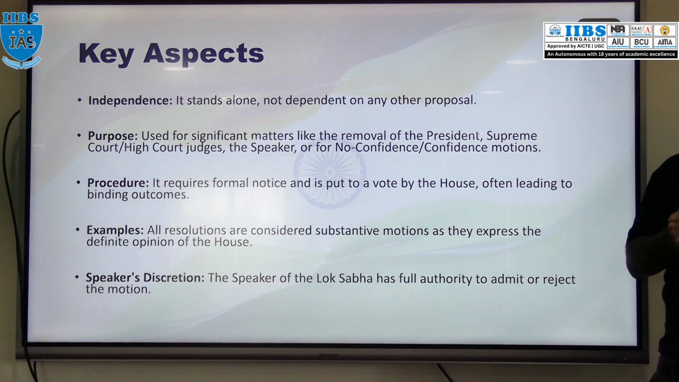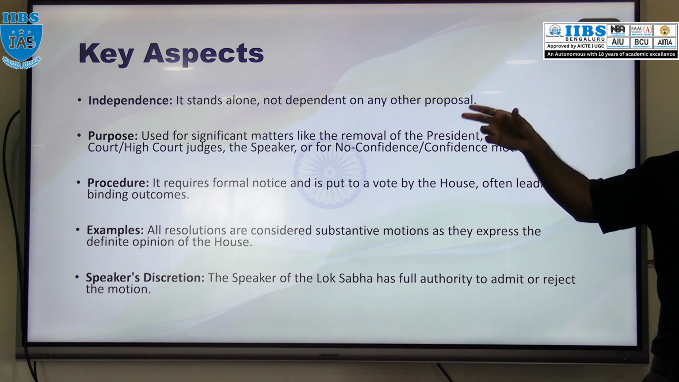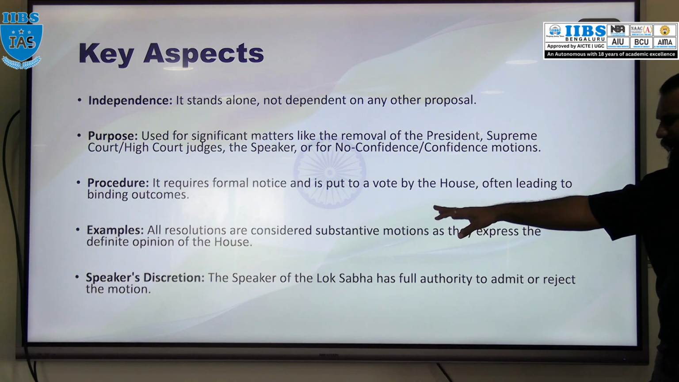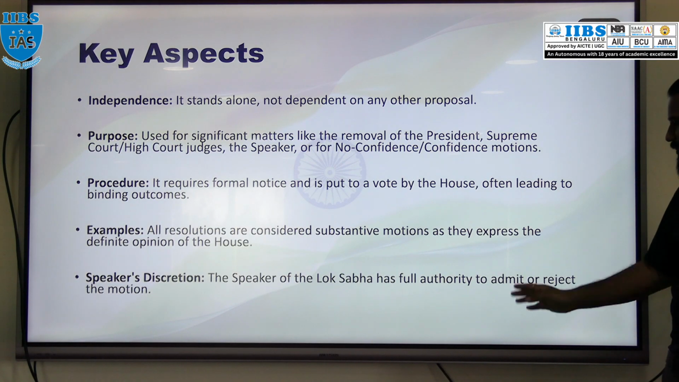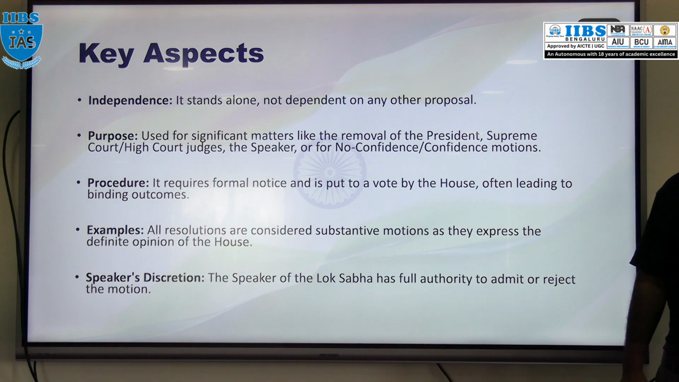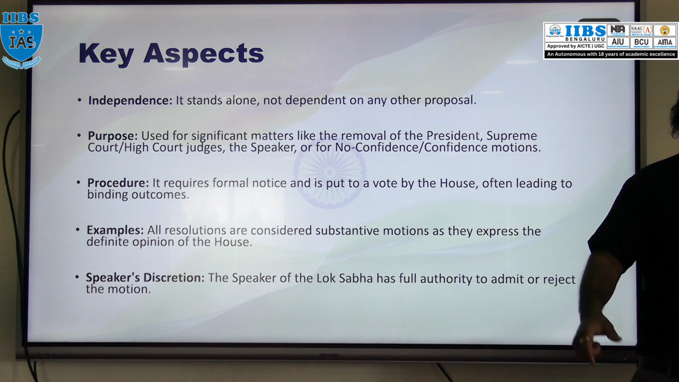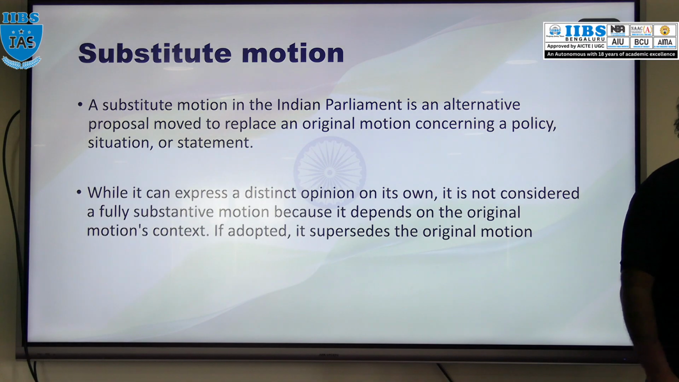Please remember, all the resolutions are substantive motions, but we have different motions, and all the motions are not resolutions. Remember this point. This is very, very important. And the presiding officer has full authority either to admit or reject the motion. A proposal is made, but it depends upon the presiding officer whether to accept that proposal or motion or reject it.